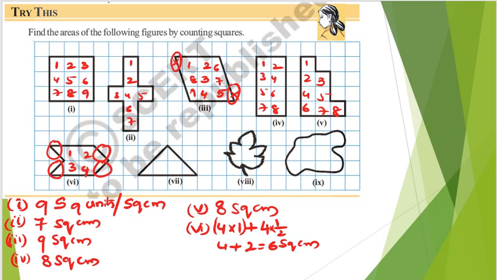centimeters. Next, in this particular figure, this is 1, 2. Next, this is exactly half filled, exactly half filled, exactly half filled, exactly half filled. So how many exactly half fills are there?